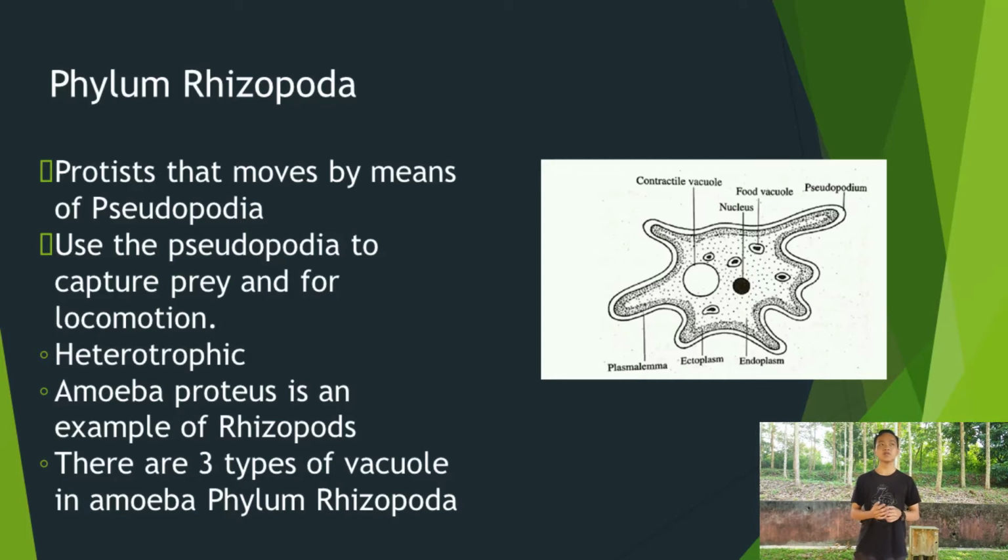The first one is the food vacuole, then the digestive vacuole, and the contractile vacuole. The digestive vacuole only helps in digesting food particles. Regarding the contractile vacuole and food vacuole, I will be discussing them later on. So right now I'll be talking about the phylum Ciliophora first.